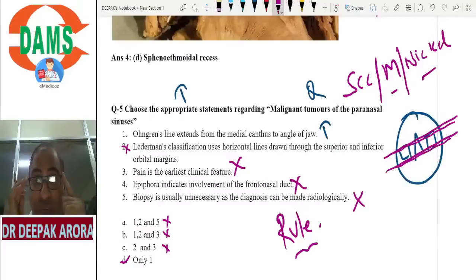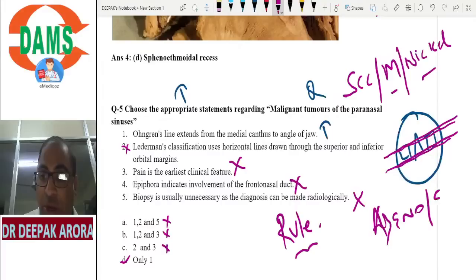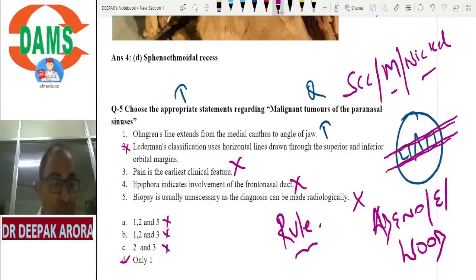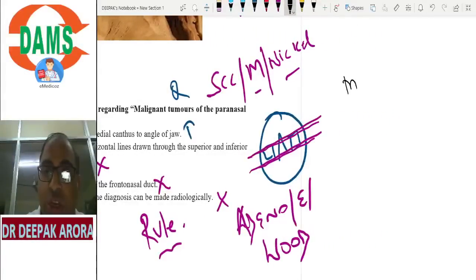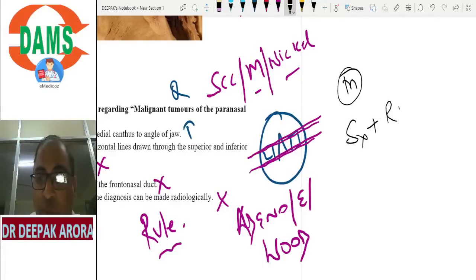Or adenocarcinoma. Adenocarcinoma is in the ethmoid. Which patient? Those who are working in the wood industry. These are the two important concepts. Again, I'm repeating for you: squamous cell carcinoma, maxillary sinus, nickel industry, and adenocarcinoma, ethmoid, wood industry. This should be in your tips. Now, the examiner can ask you which is the treatment for this tumor. We operate, we give radiotherapy plus chemotherapy.